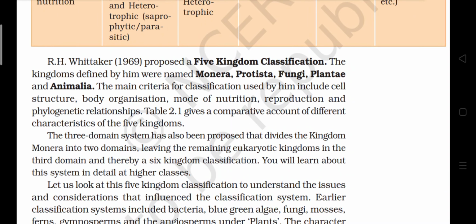R.H. Whittaker in 1969 proposed a five kingdom classification. The kingdoms defined by him were named Monera, Protista, Fungi, Plantae, and Animalia. The main criteria for classification used by him include cell structure, body organization, mode of nutrition, reproduction, and phylogenetic relationship. Table 2.1 gives a comparative account of different characteristics of the five kingdoms. The three-domain system has also been proposed that divides the kingdom Monera into two domains, leaving the remaining eukaryotic kingdoms in the third domain and thereby a six-kingdom classification. You will learn about this system in detail in higher classes.